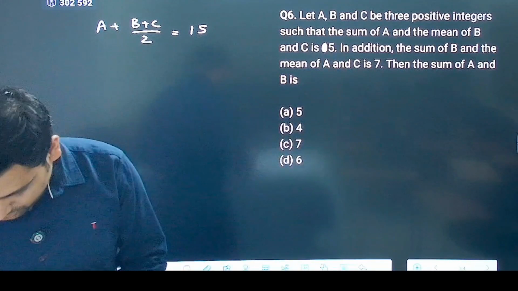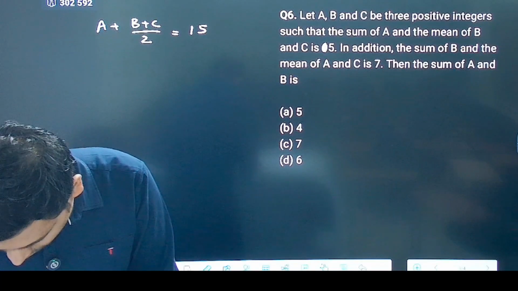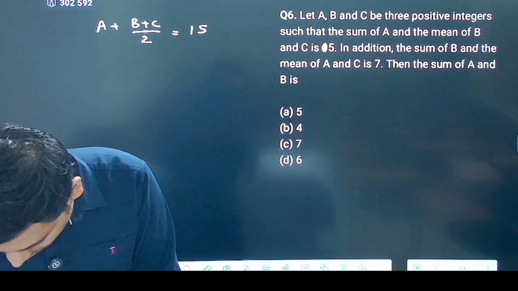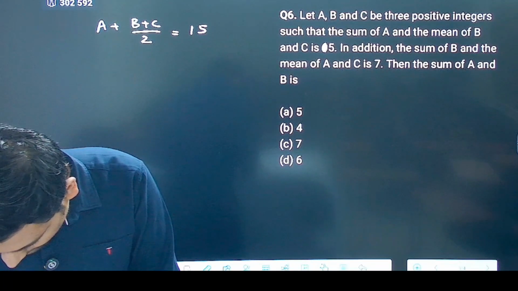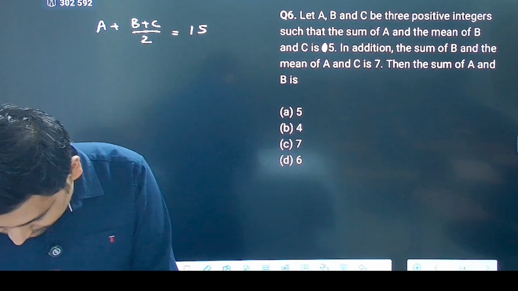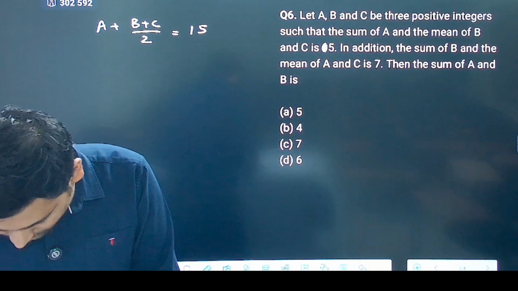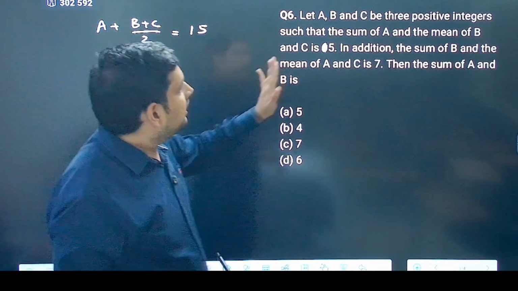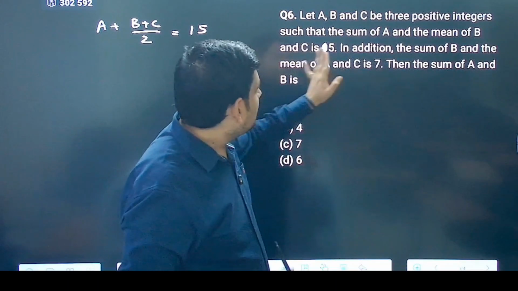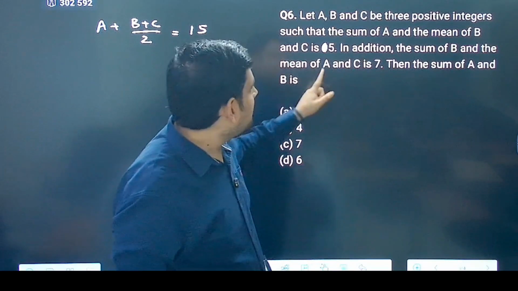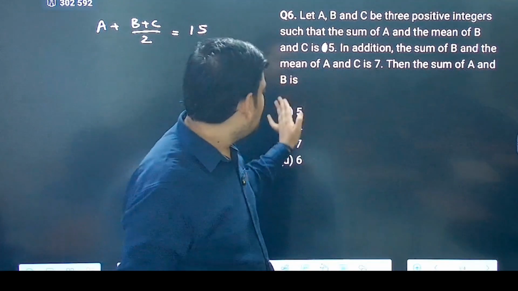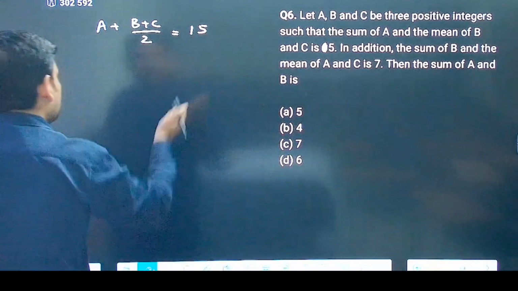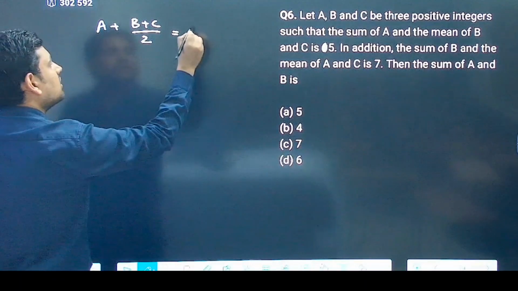Let me check. Yeah, it's 5. Now it says three positive integers such that the sum of A and the mean of B and C is 5. In addition, the sum of B and the mean of A and C is 7. Then the sum of A and B is what? So this is 5, not 15.